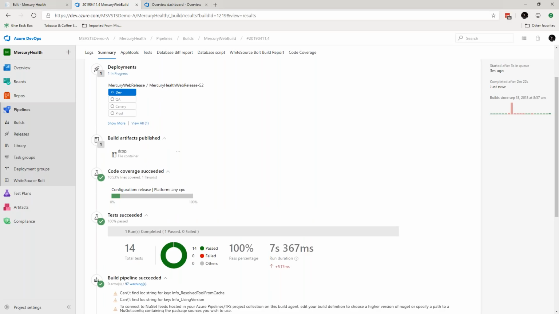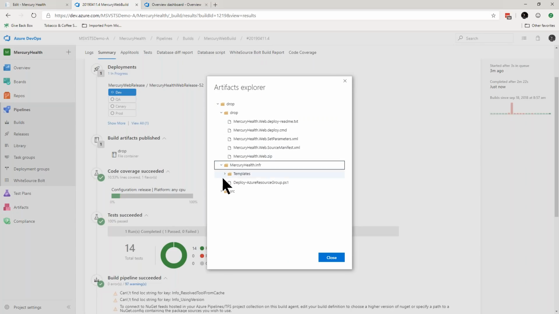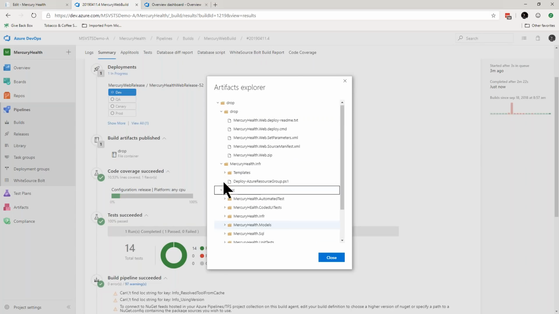All right, so you get this build report. It's really nice. You get your drop files as well. So this is your build artifacts, where you can see I have everything that I need, right? So here's my drop. Basically this is just all of my build artifacts, including all of my different template files and things like that.